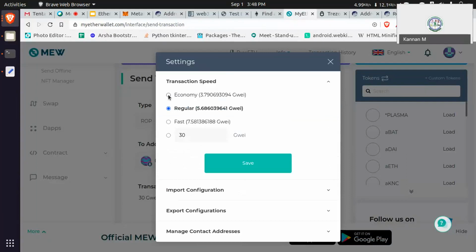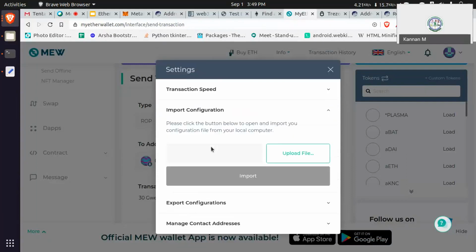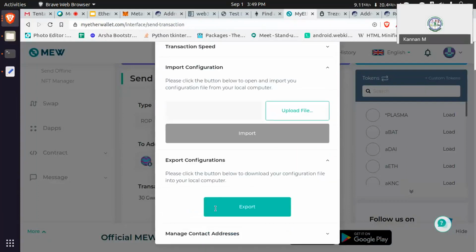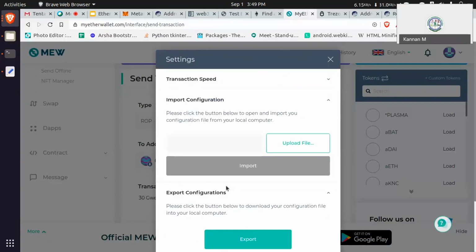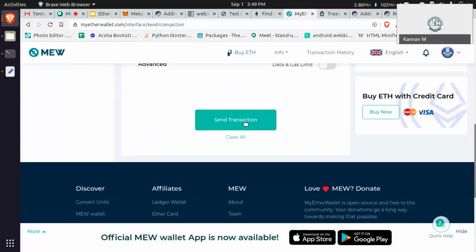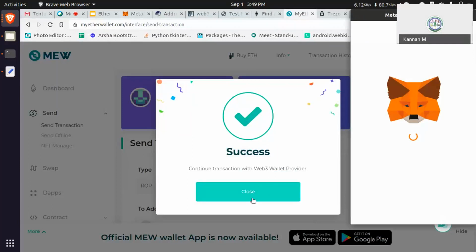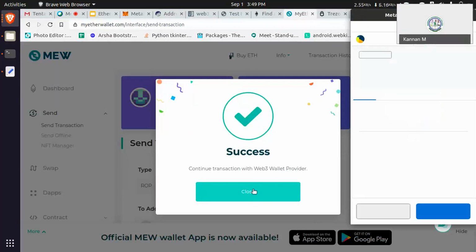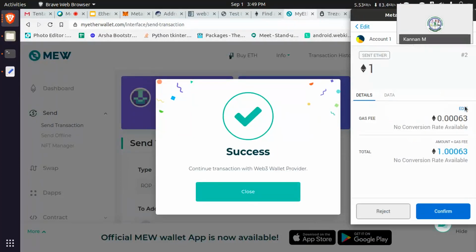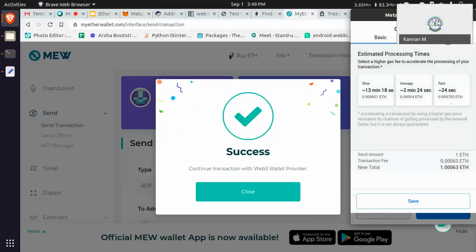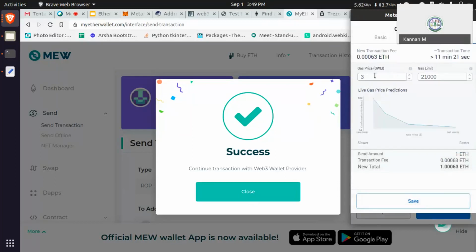Regular, it's like 30 Gwei. These come under the contract part. 30 Gwei, same transaction. Okay. Anyways, it will come under MetaMask. I can edit here also. Advanced. Here I enter 30. I enter 45.